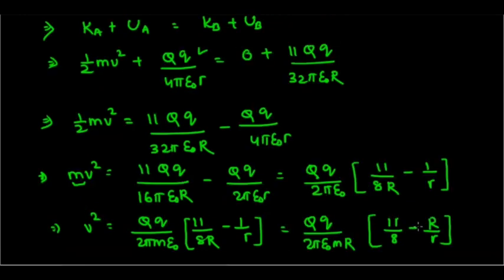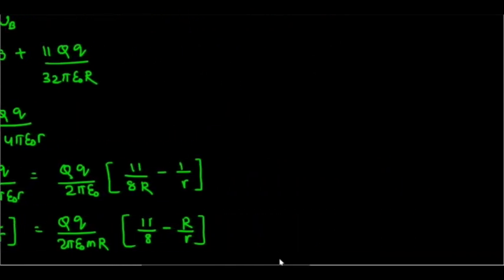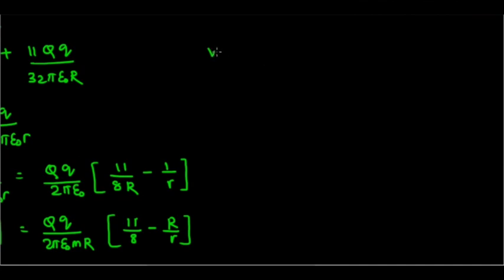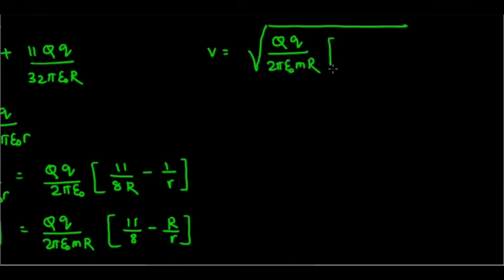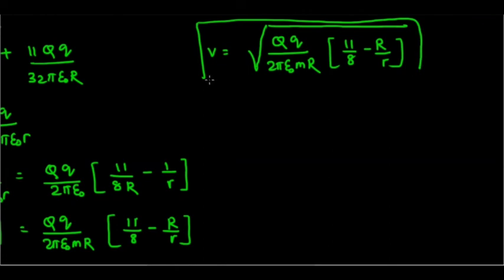So finally V is equal to the square root of capital Q small q divided by 2 pi epsilon naught m capital R whole into 11 by 8 minus capital R by small r. So finally we have calculated the minimum velocity with which the charged particle should be projected towards the center of the dielectric sphere such that it will penetrate up to a distance of capital R by 2.